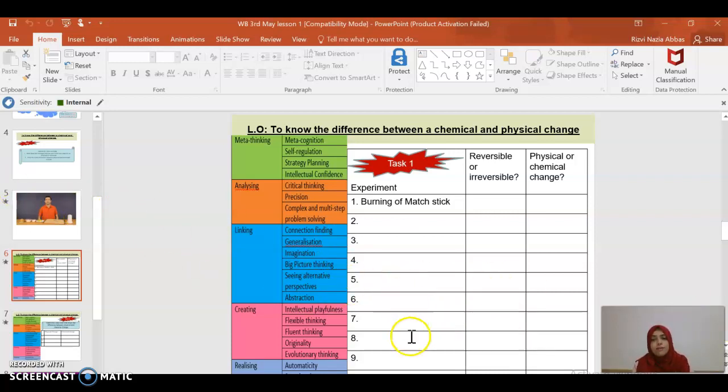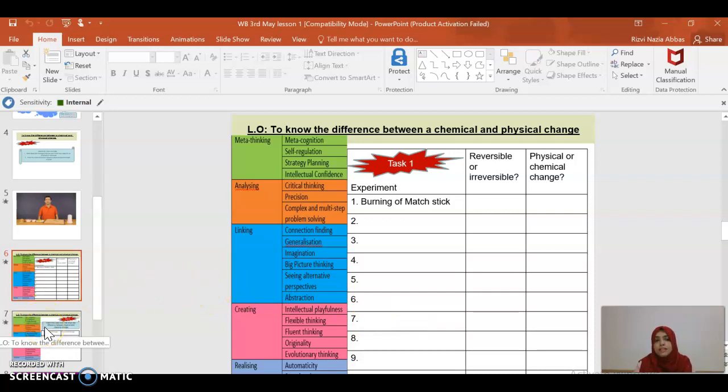As you see, there are around nine changes that you will see. You have to write whether it is a physical or a chemical change, and whether it is reversible or irreversible. In the video itself, he gives you the answer after that, so you can check if you are right. So this was your task one.